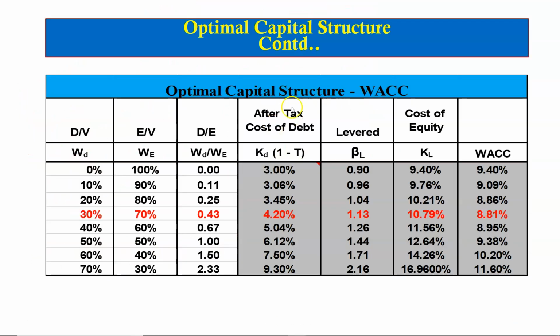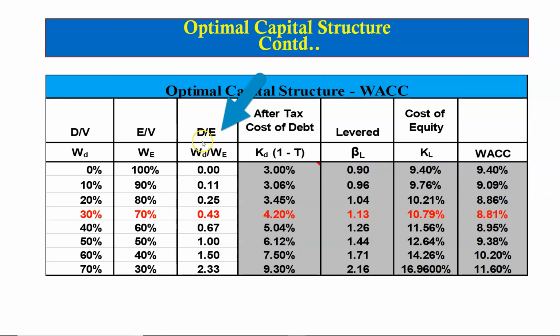We start with the calculation of the WACC, as we know that the optimal capital structure is that at which the WACC is minimum. So for the different capital structures under consideration, we calculate the WACC and we find that the WACC is minimum when the company borrows 30% and finances 70% through equity. At that point, the WACC is 8.81%.